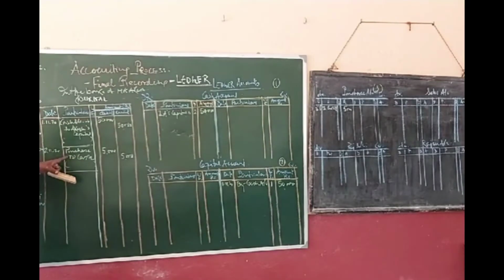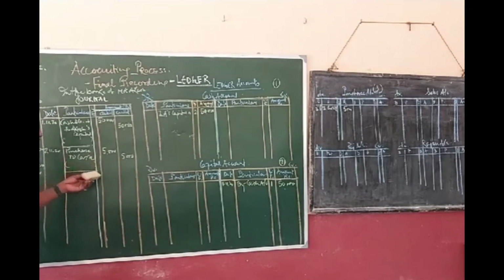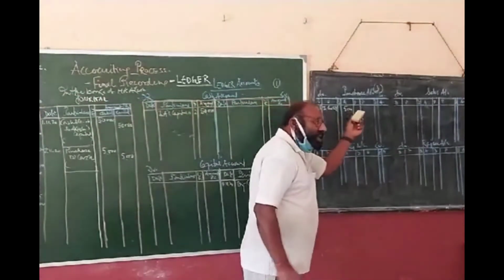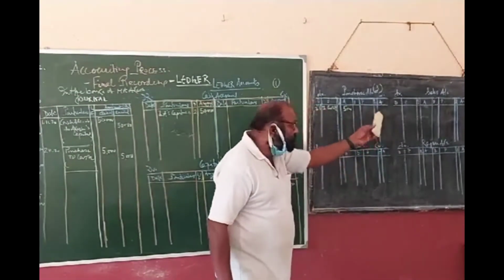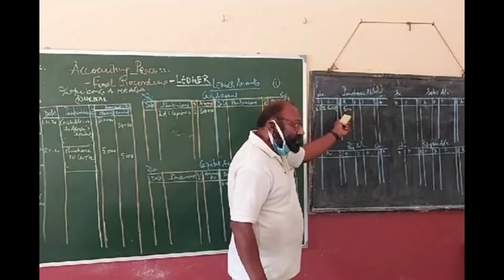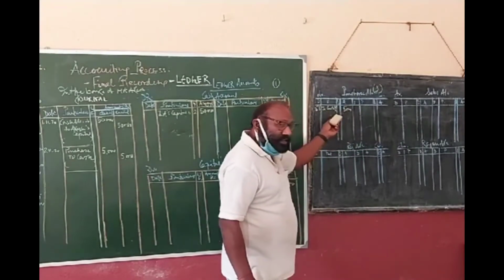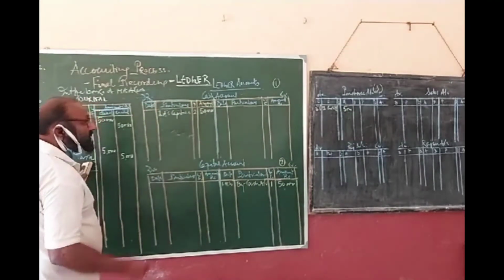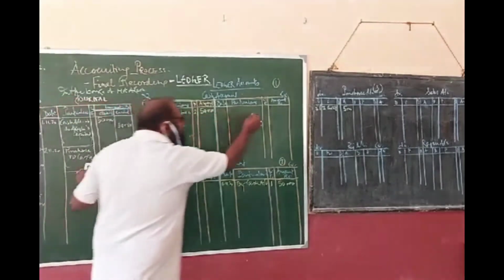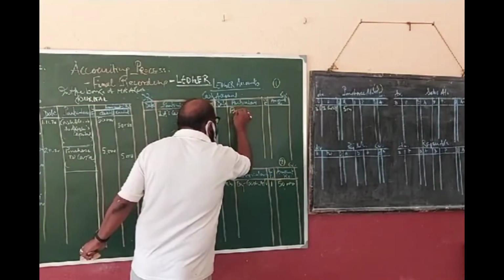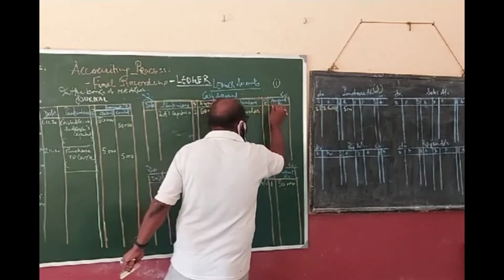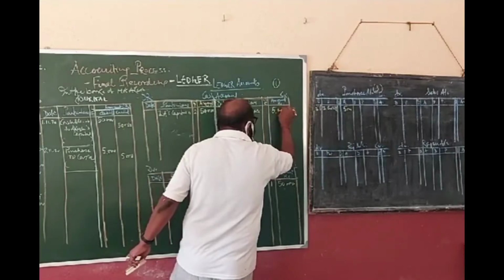Now how many accounts do we have? Two accounts, the purchase account and the cash account. We have our existing cash account, no tension. So we have to open another page, another folio, and that is the purchase account. The purchase account is debited, to cash. Then cash is credited. In which side should I write? In the credit side, by purchase. How much? 5,000.